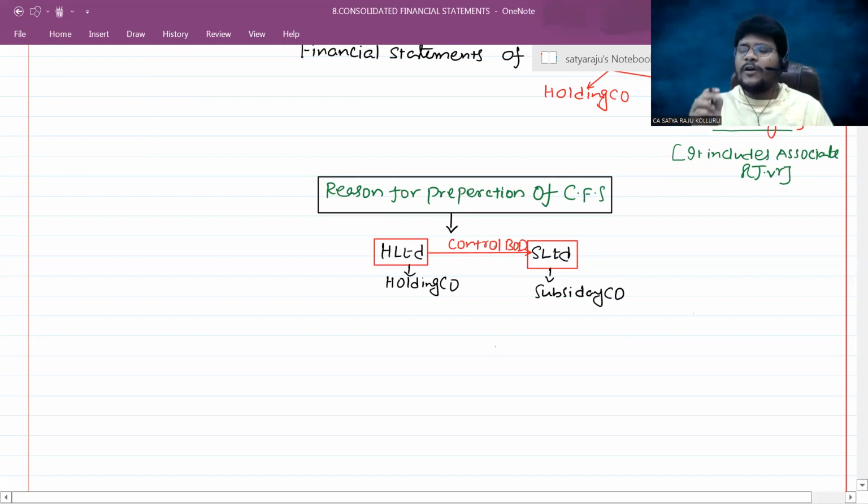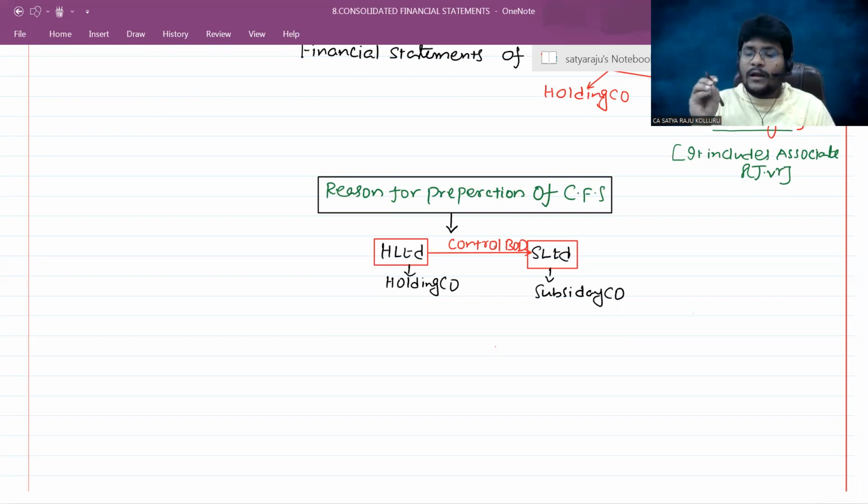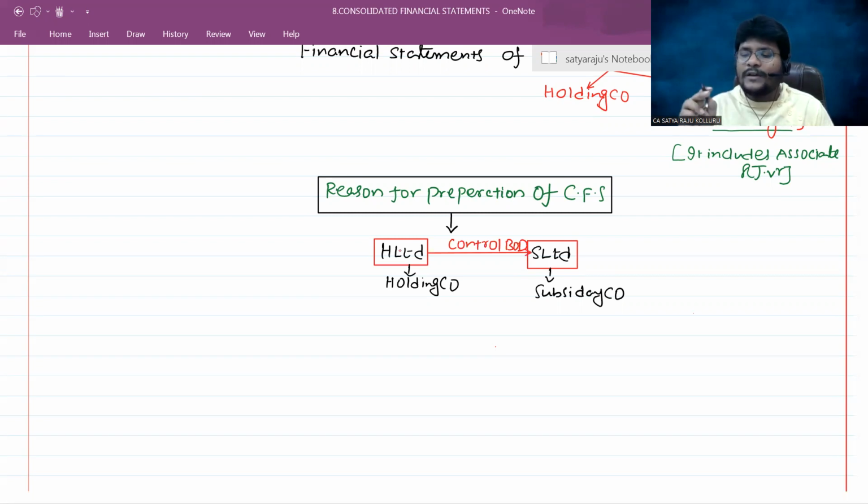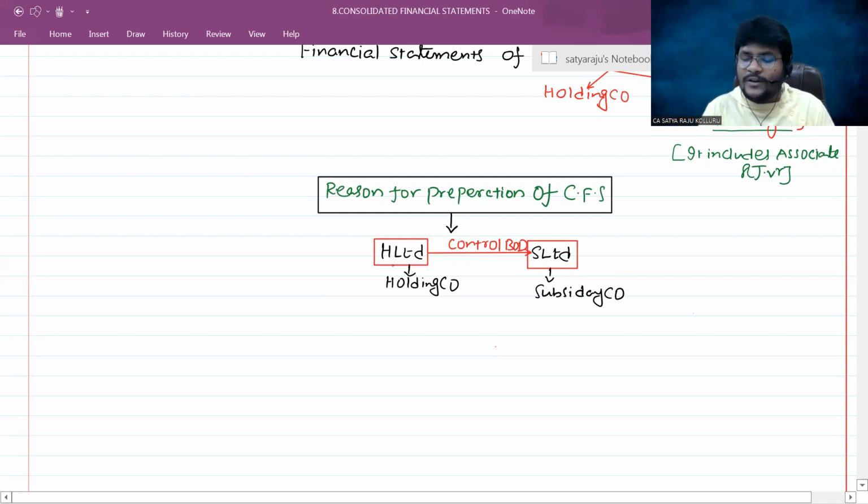Sir, what is the meaning of control in the composition of the board of directors? The entire board will follow the decisions of the holding company. The holding company will be involved in the operating and financial decisions of the subsidiary company. The board of directors' decisions depend completely on the decisions taken by the holding company, H Limited. Then H Limited is said to have control on the composition of the board of directors.